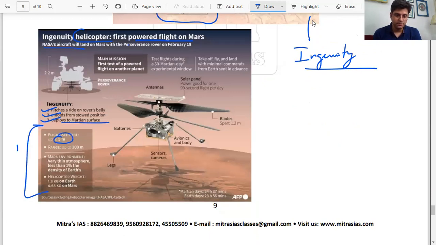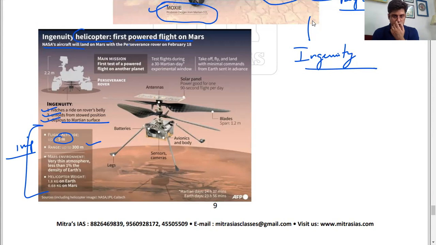This is important, Ingenuity. You should know its features: flight altitude, flight range up to 300 meters, and that it is very thin. You should also be aware of the helicopter's weight. Main mission: the first powered flight on another planet, just to check how it functions. Test flights during a 30-day Martian period.